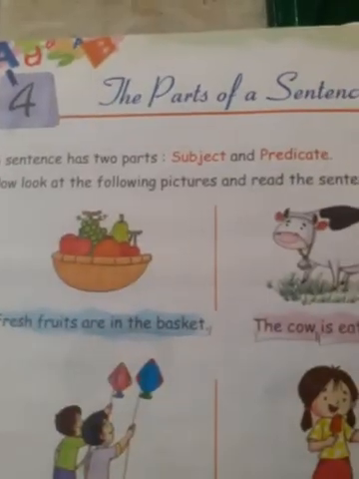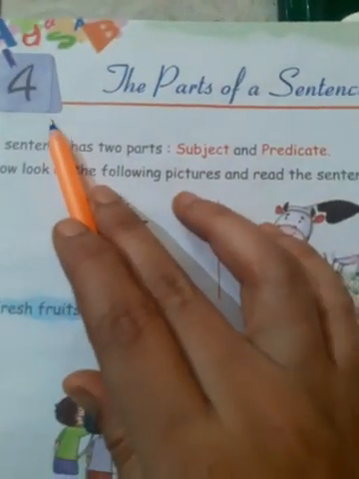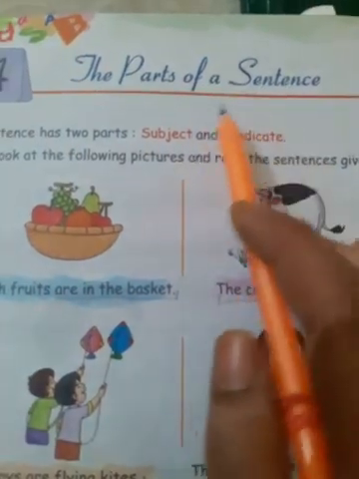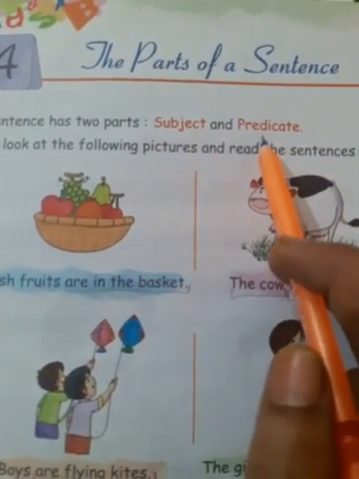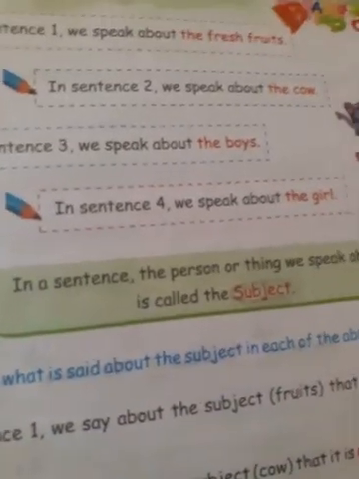As I'm your English teacher, today I'm going to take English grammar for class 2. Let's start the class. Children, as I'm teaching you chapter 4, the parts of a sentence. There are two parts, subject and predicate. Today I'm going to teach what is a subject.